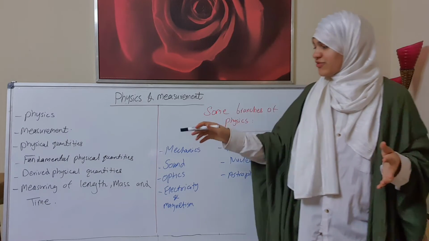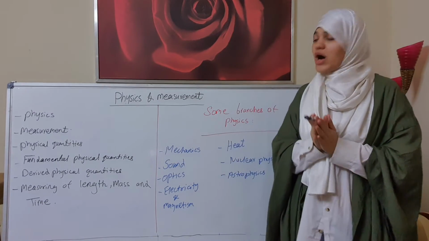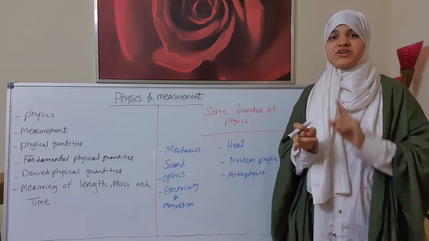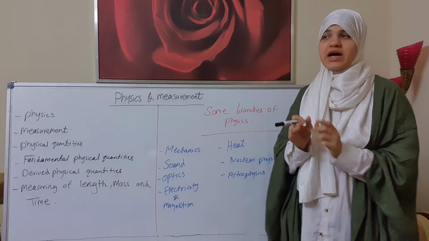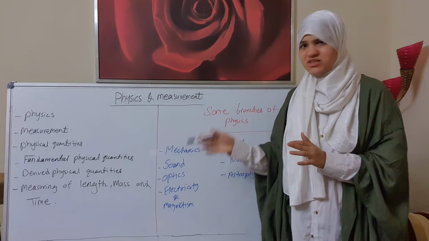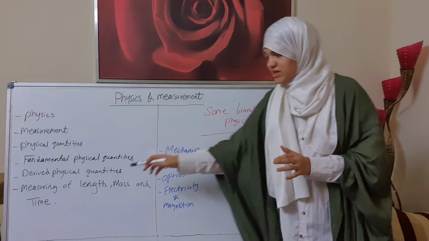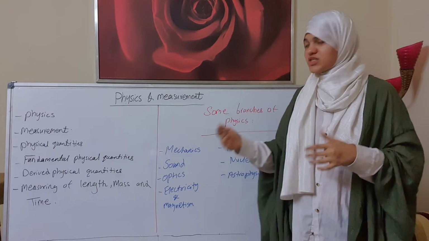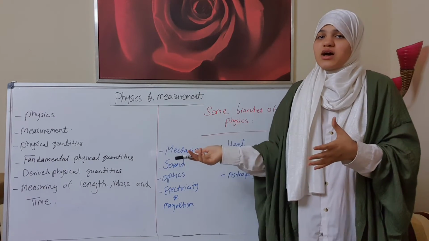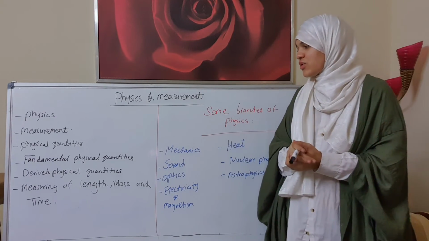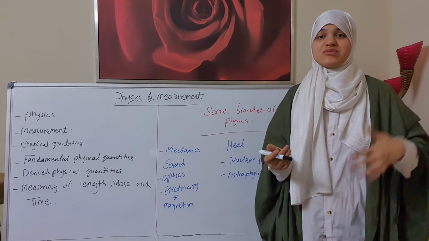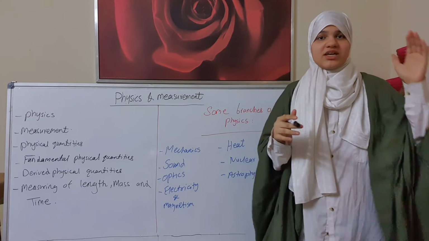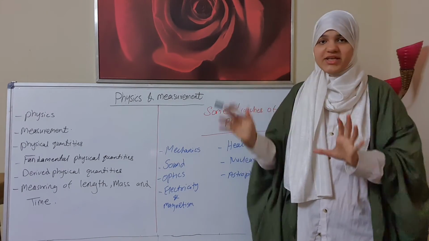Okay, and about measuring length, mass, and time. We know how to measure length. First of all, we know the meaning of length, the definition of length, and how people measure length. There are many devices we can use to measure length, for example a carpenter's rule. And also the SI unit of length, which is the meter, the non-SI units of length, and the relationships between SI and non-SI units of length.